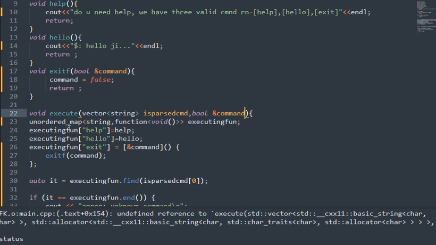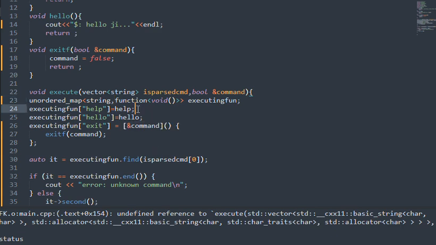Now we have created an unordered map whose name is executing function. This map has a string as key and a function with void signature as value. It won't take anything and it won't return anything.